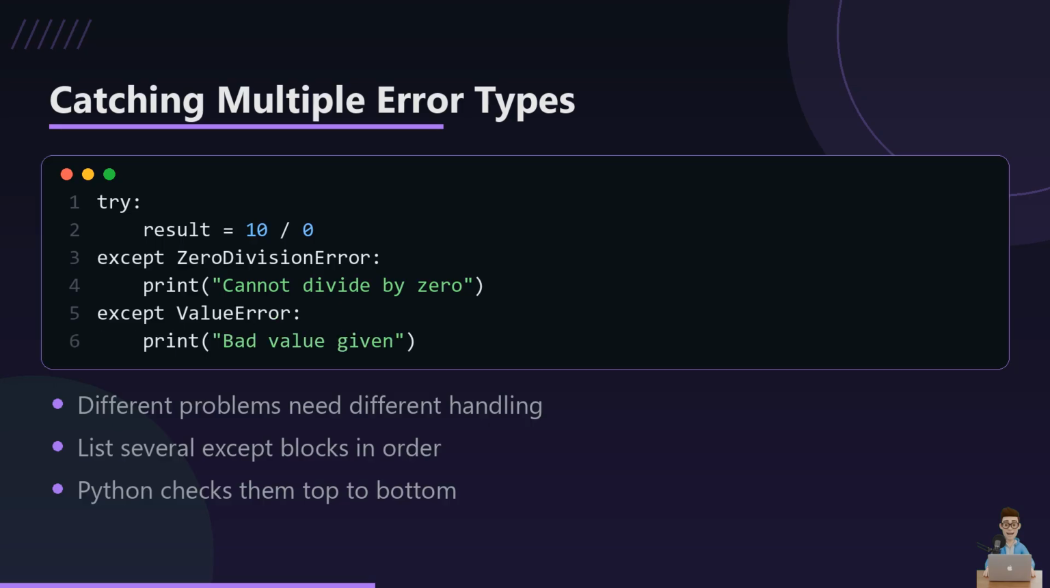Sometimes more than one kind of error could happen. So you stack up multiple except blocks, each one aimed at a specific problem. Python checks them from top to bottom and runs the first one that matches. Here, dividing by 0 triggers a ZeroDivisionError, so only that first except block fires.